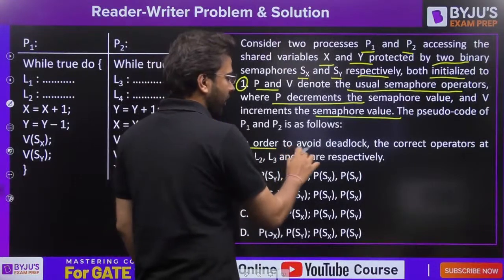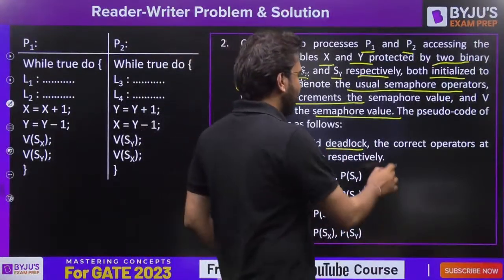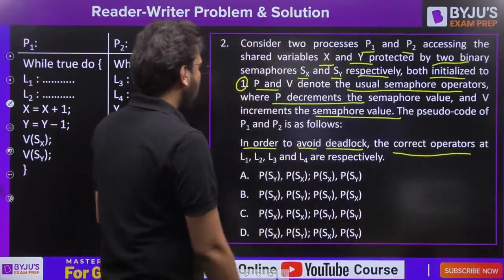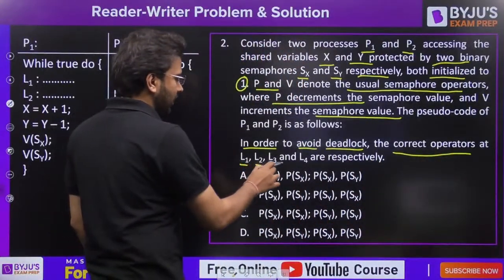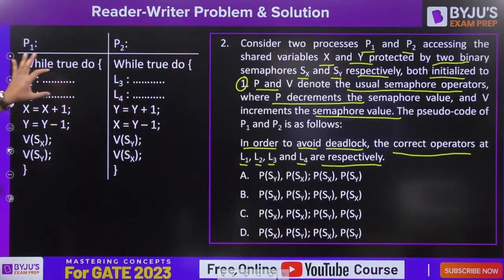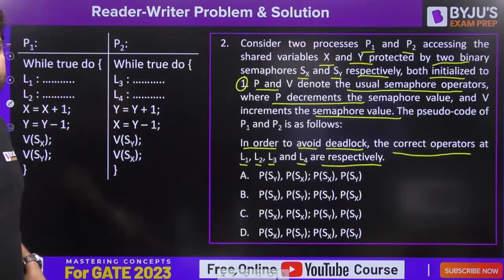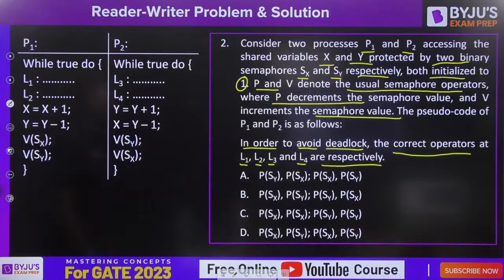In order to avoid a deadlock, now we don't want a deadlock. If I don't want deadlock, what should be the correct operators? L1, L2, L3 and L4 are respectively. What do we have to fill here in L1, L2, L3, L4 so that we can avoid the possibility of deadlock here? Yes, what should be the answer, guys?